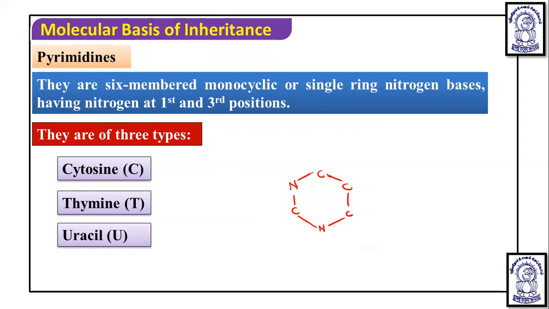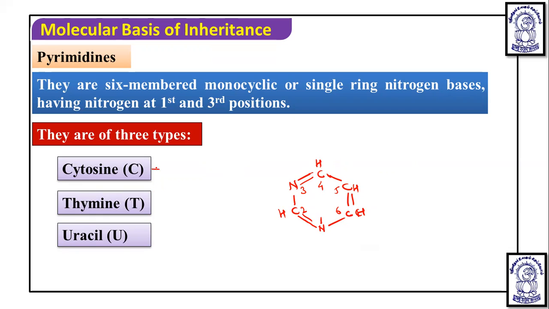The nitrogen are at first and third position. Now like this we can stabilize them. So this is of three type, that is cytosine, thymine, and uracil, which are the pyrimidine.